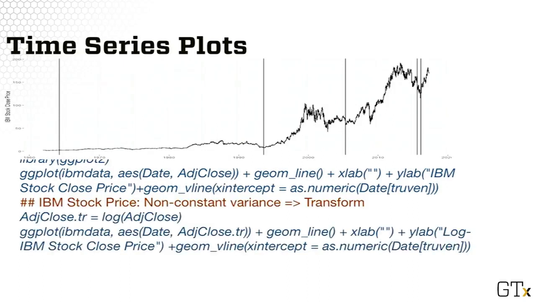In fact, in order to better distinguish patterns throughout the entire time period, it is a good idea to use transformations that stabilize the variance and amplify local patterns, such as the log transformation. Here I use this transformation on the adjusted close price, but everything else is the same as in the previous ggplot command, including the indication of the events with the vertical lines.